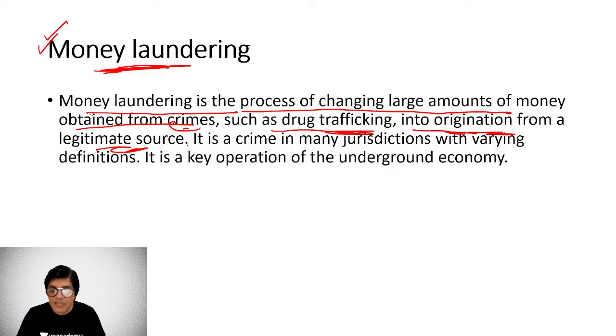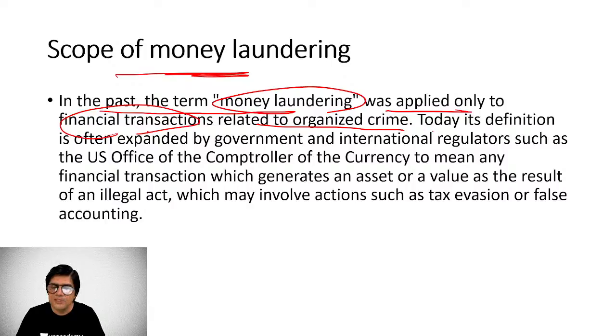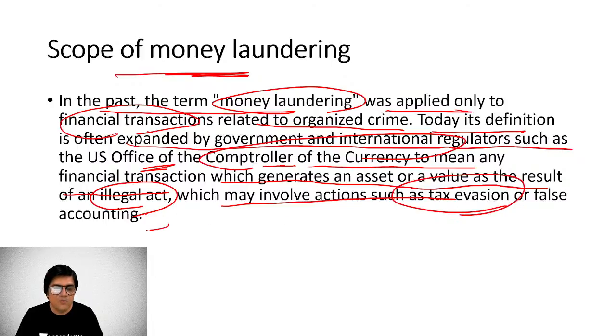So this is the way, and to prevent that, now international watchdogs are there. India is a member of the Eurasian group as well, and the scope of money laundering is very vast. Actually, in the past, the term money laundering was applied only to financial transactions related to organized crimes. Now, today's definition is often expanded by governments and international regulators, such as in the US, the Office of the Comptroller of the Currency, to mean any financial transactions which generate an asset or value as a result of illegal act, which may involve actions such as tax evasion or false accounting.